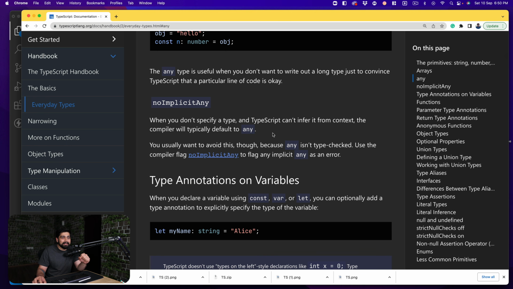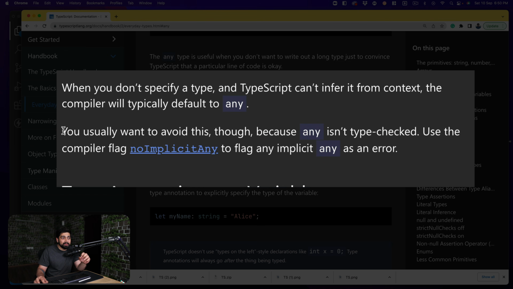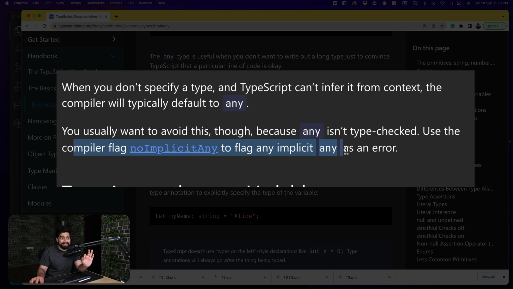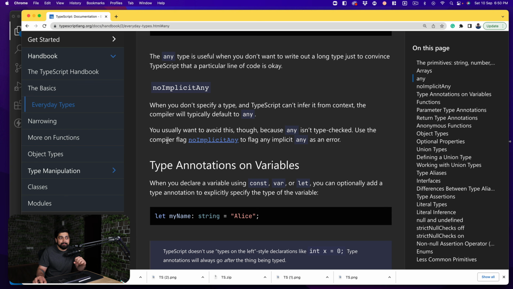The most important line is just here. You usually want to avoid this because any isn't type checked. Use the compiler flag noImplicitAny to flag any implicit any as an error. So one more thing we have learned, that there is a setting in the tsconfig file that we can go for, noImplicitAny, that will allow us to not fall into such a thing which is any.